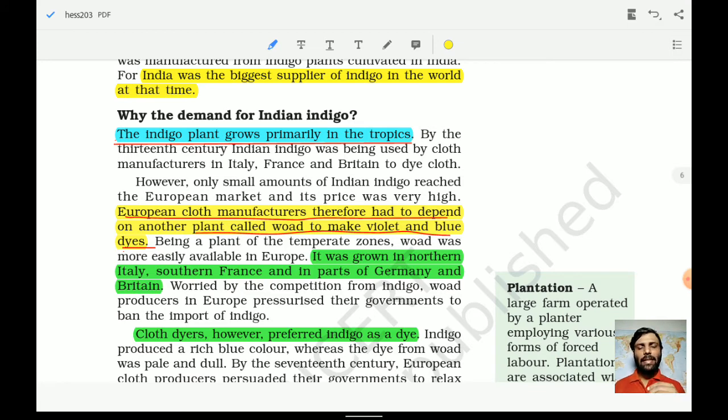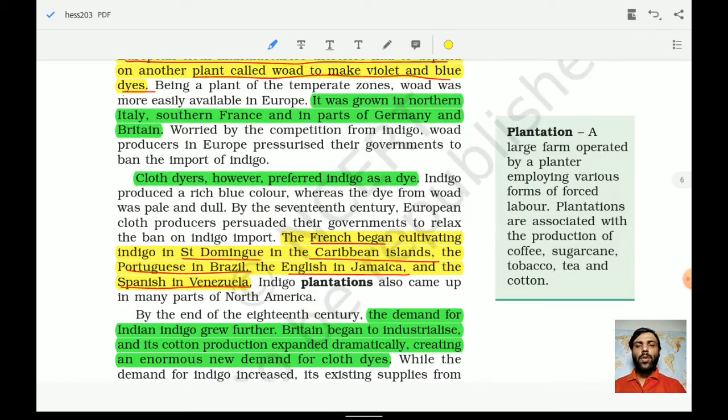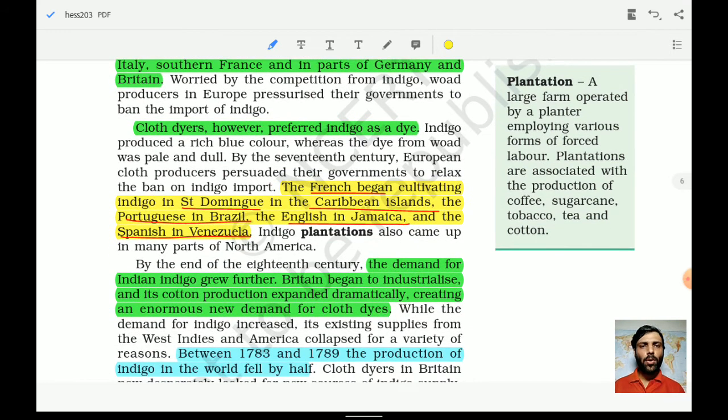It was grown in northern Italy, southern France, and parts of Germany and Britain as well. Cloth dyers, however, preferred indigo as a dye. Why? Because it gave a richer color than woad, so it was always preferred over this other plant. The French began cultivating indigo in Saint Domingo in the Caribbean Sea, the Portuguese in Brazil, the English in Jamaica, and the Spanish in Venezuela.